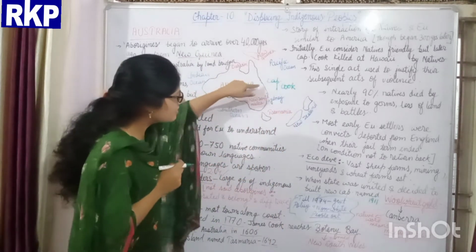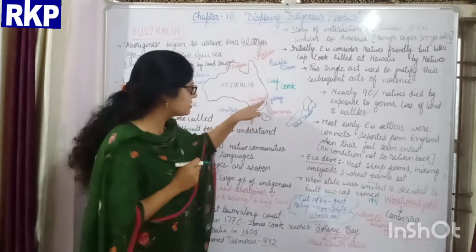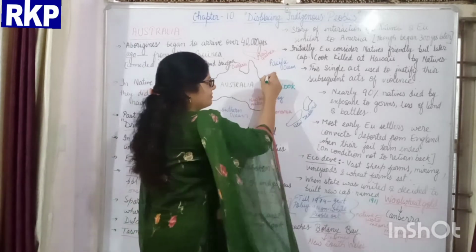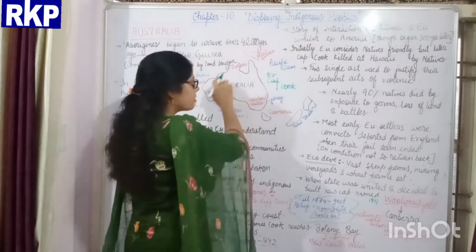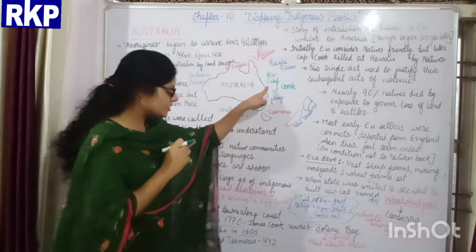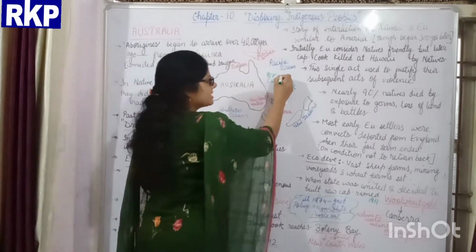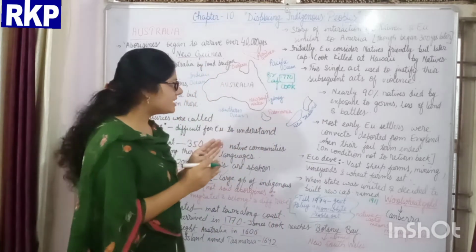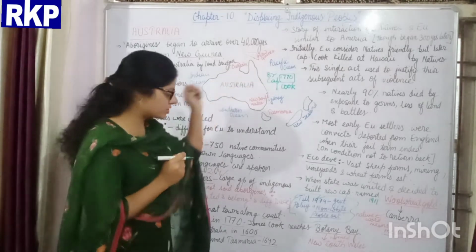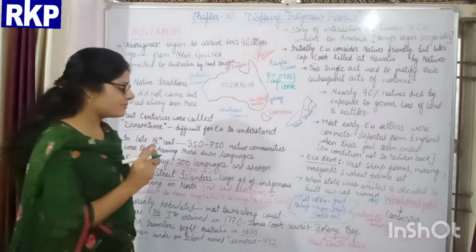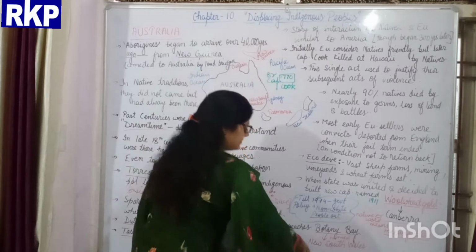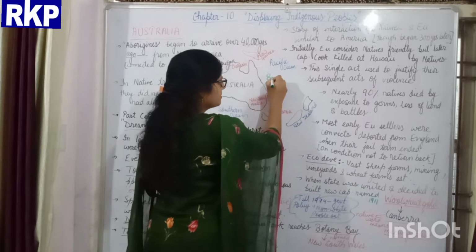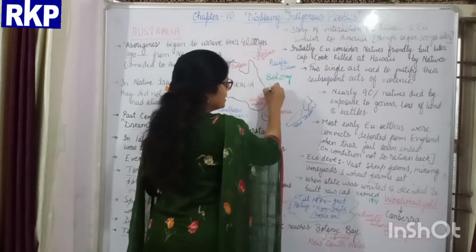He reached Australia in the year 1770, in the region of Southern Australia, which was named Botany Bay.